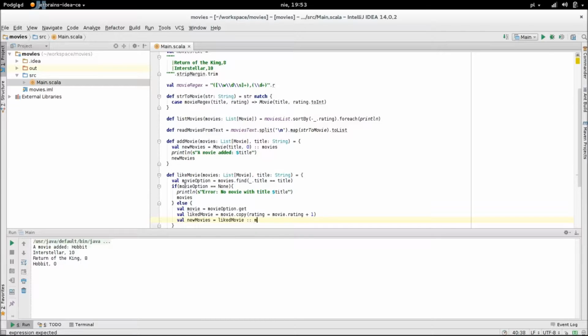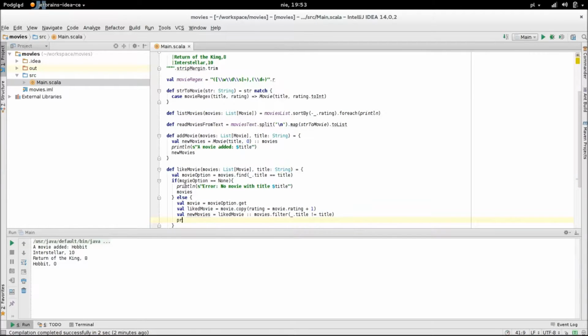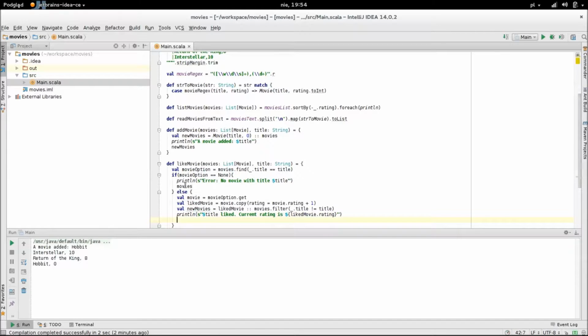After that, we create a new list of movies. We filter all other movies, so we get those with different titles, and add to them our copy with increased rating. We can print that the movie was liked, and after that we can return that new list.